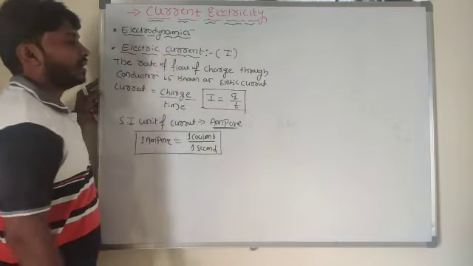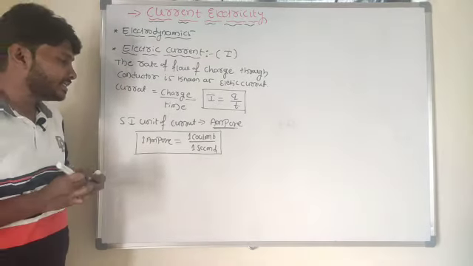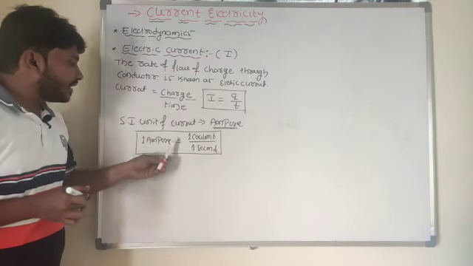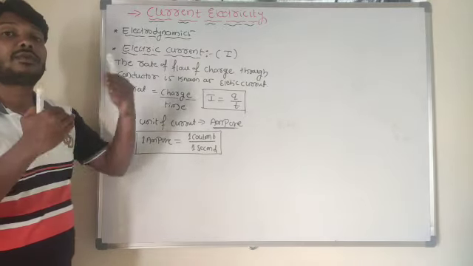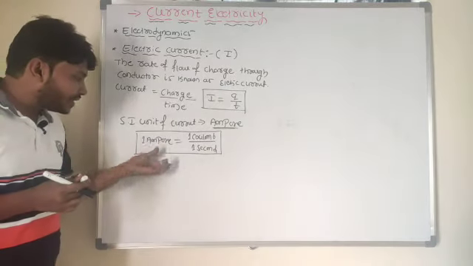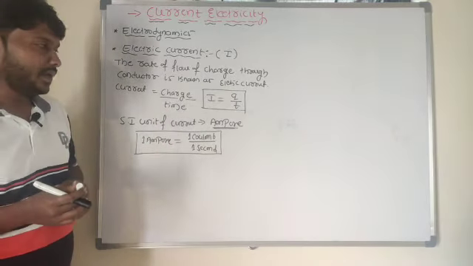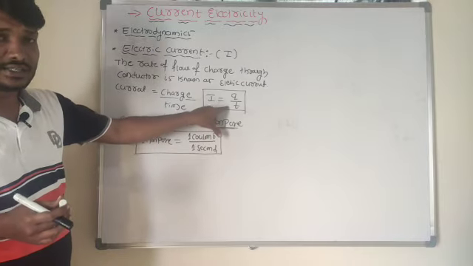So current we can consider as 1 ampere. When will you consider that current as 1 ampere here? Current is said to be 1 ampere if 1 coulomb of charge flows through a conductor for 1 second of time. So that quantity we can take as 1 ampere here. So in case of current, I is equal to q by t.